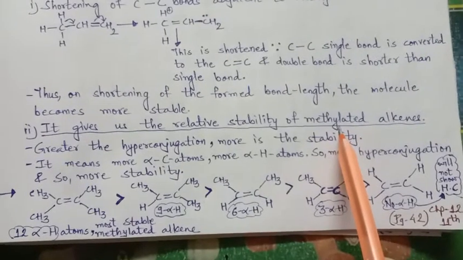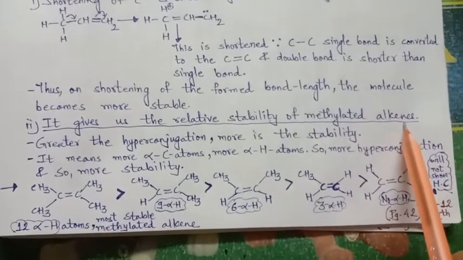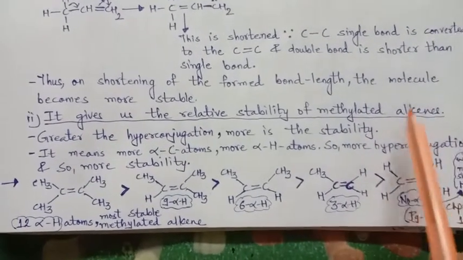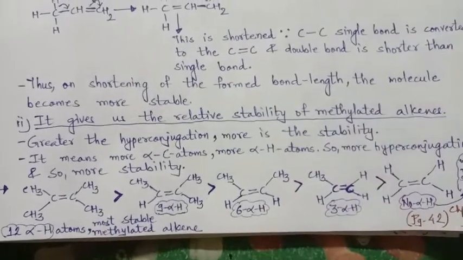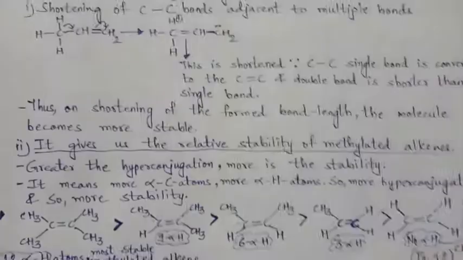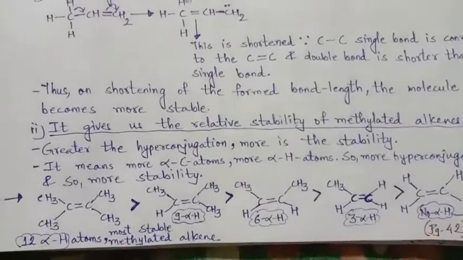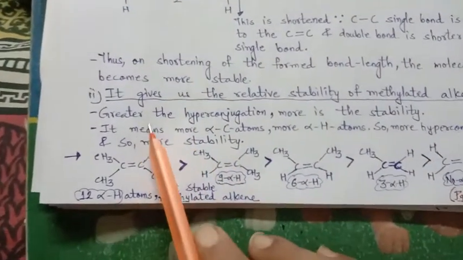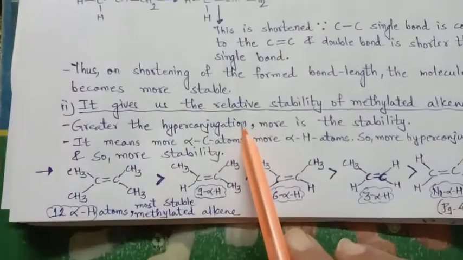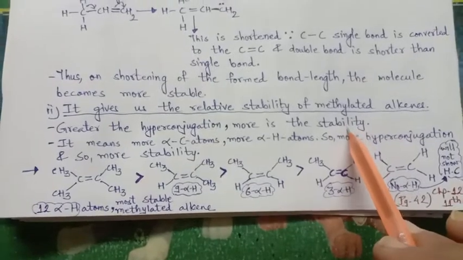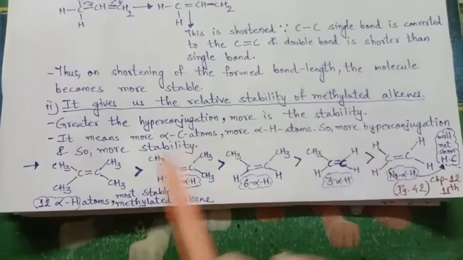Methylated alkenes, that means alkenes, where a carbon-carbon double bond will be there, and attached to it will be the methyl group, right? So here, greater the hyperconjugation, more is the stability. What does it mean?